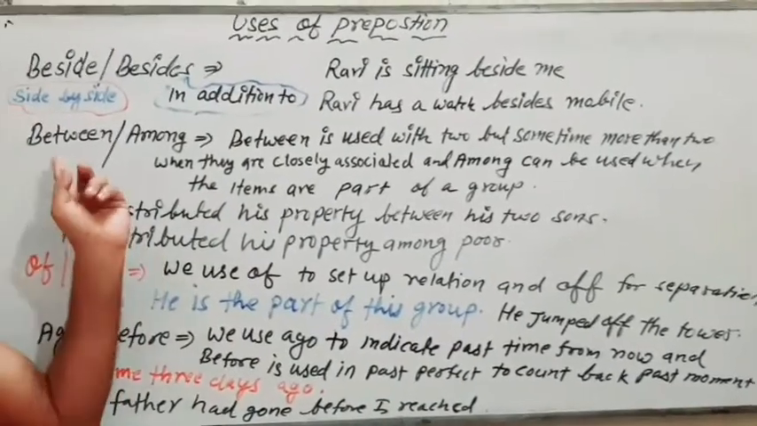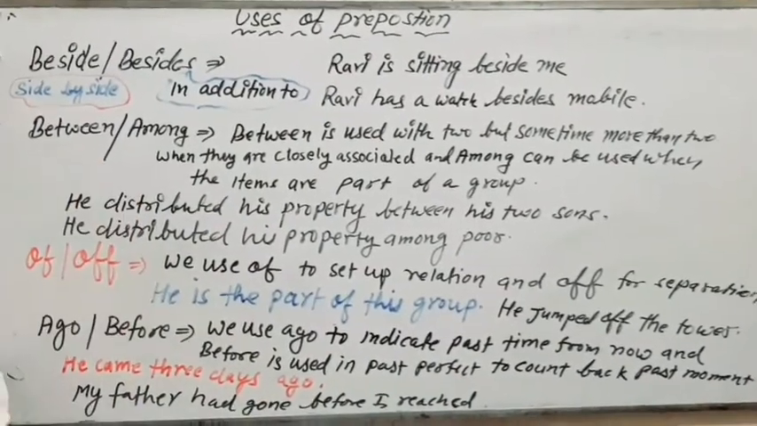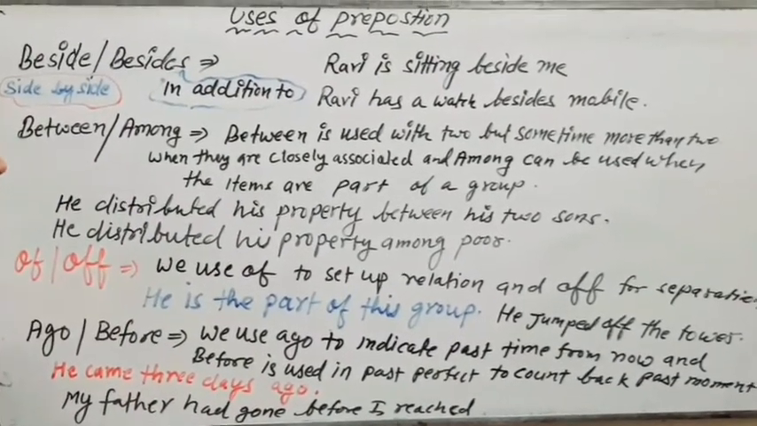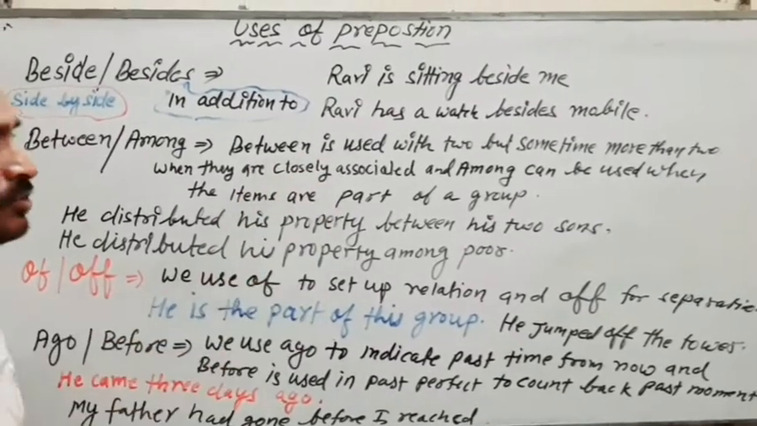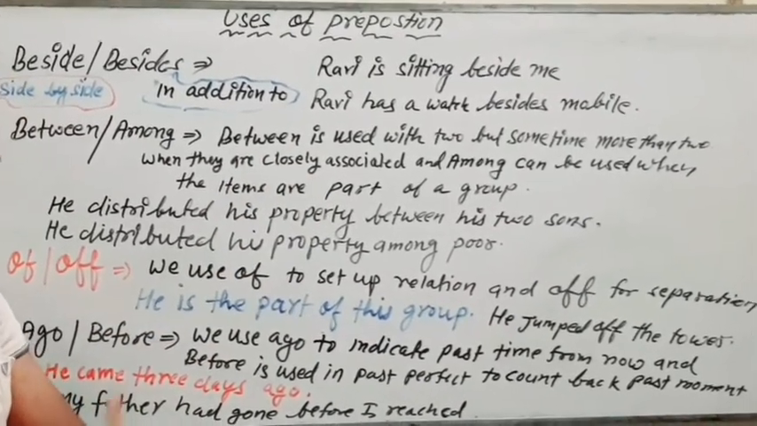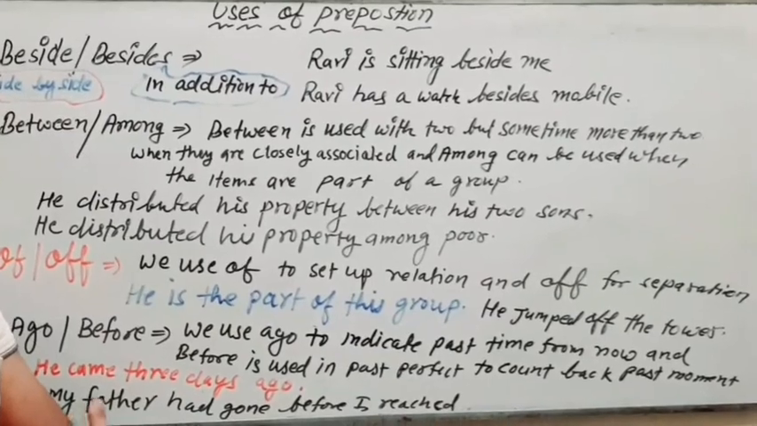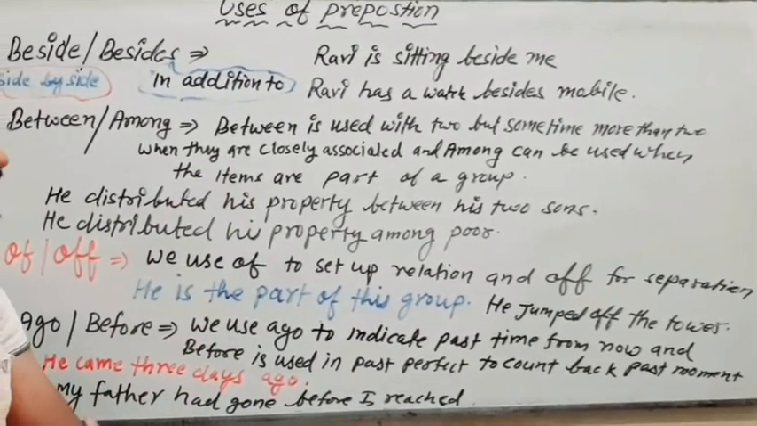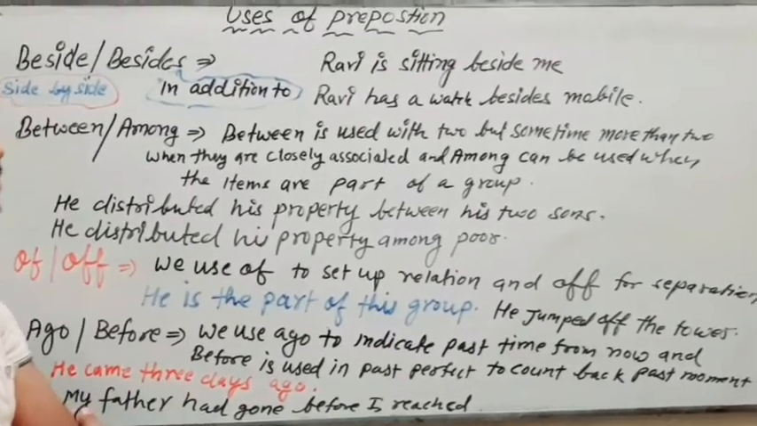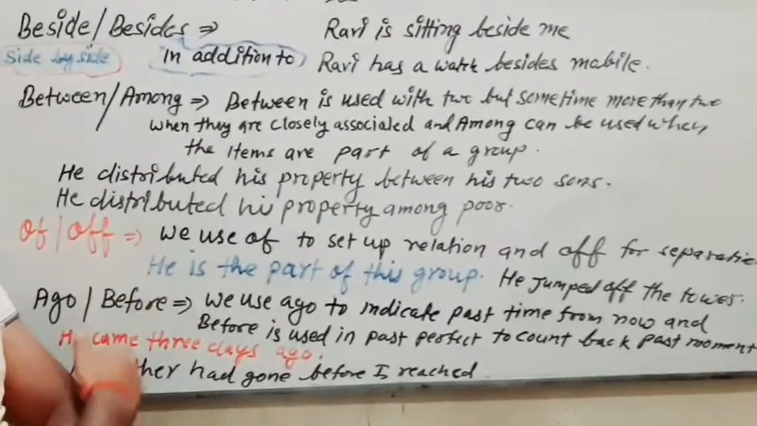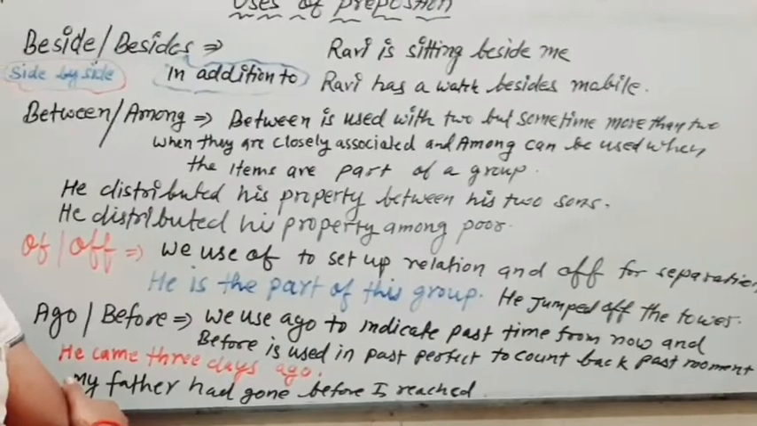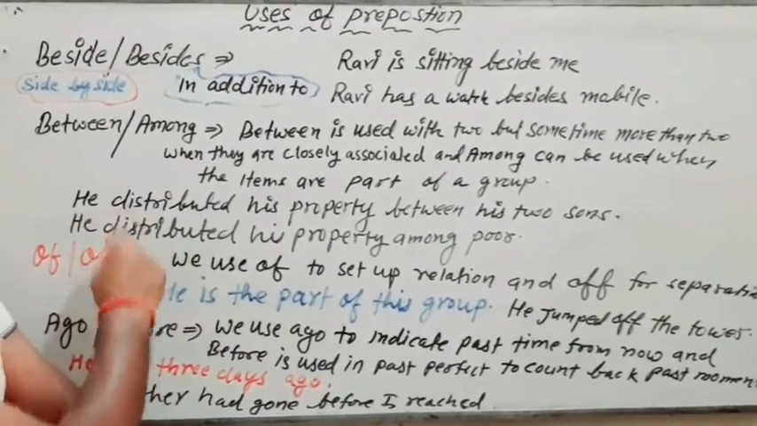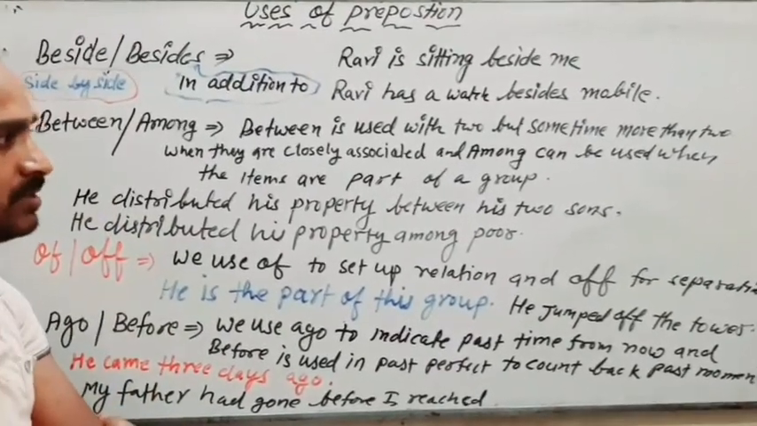Now use of between and among. So just see, between is used with two, but sometimes with more than two also when they are closely associated. And among can be used when the items are part of a group. Just see the example, he distributed his property between his 2 sons.